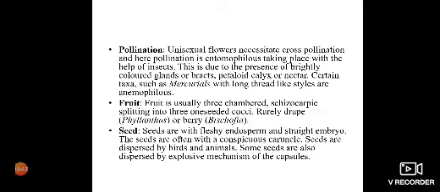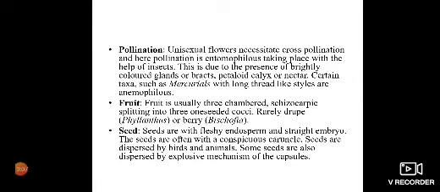In pollination, the unisexual flowers naturally cross pollinate, and here the pollination is entomophilous, taking place with the help of insects. This is due to the presence of brightly colored glands or bracts, petaloid calyx or nectar. Some taxa like Mercurialis with long thread-like styles are anemophilous.